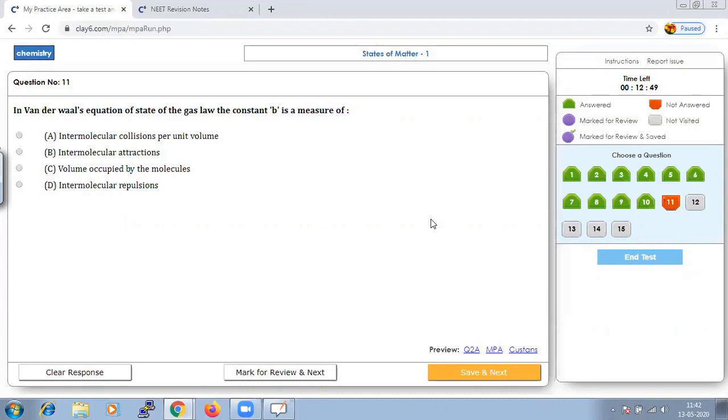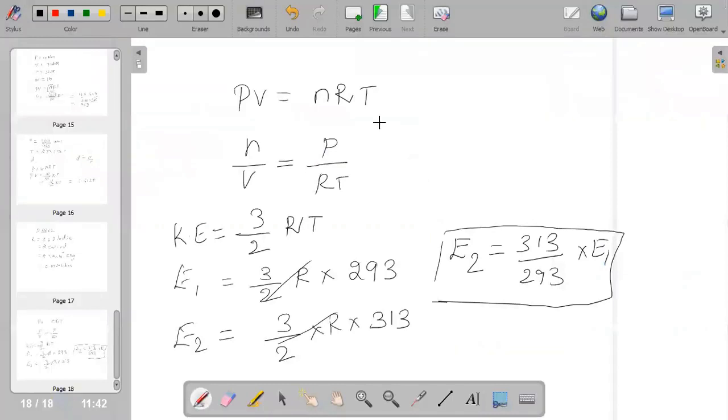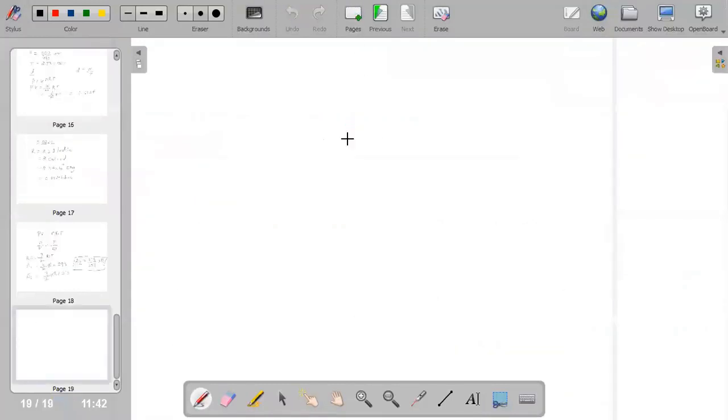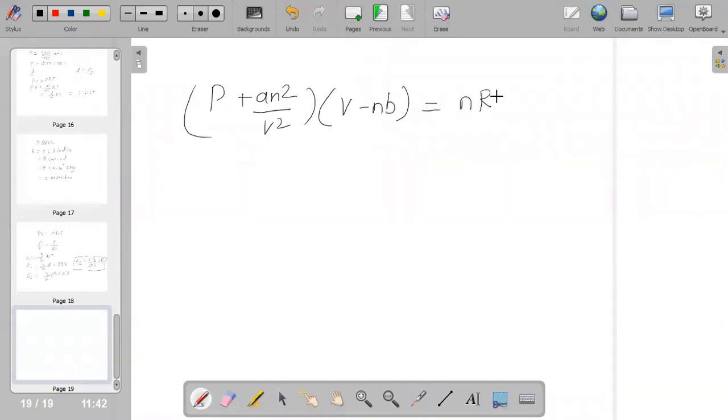We all know that the van der Waals equation is (P plus an² by V²) into (V minus nb) is equal to nRT.